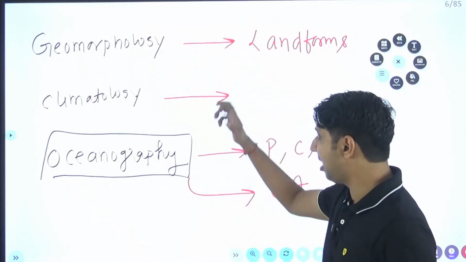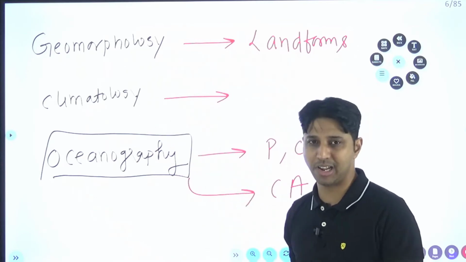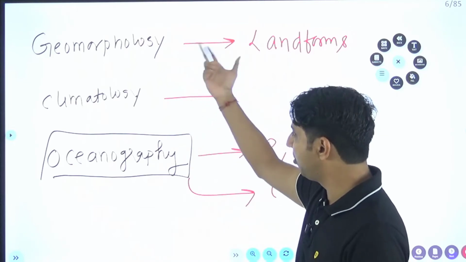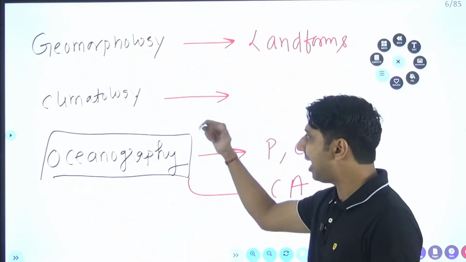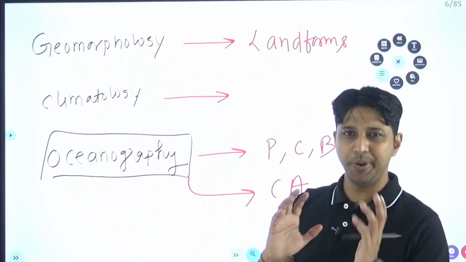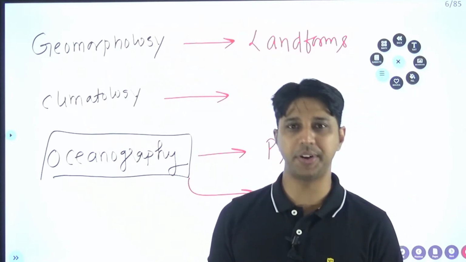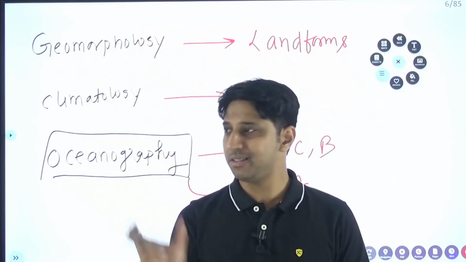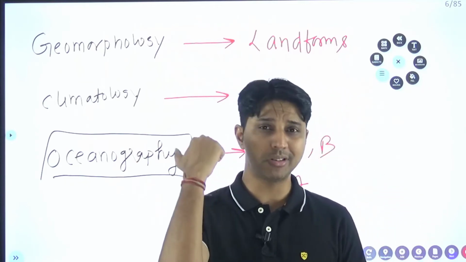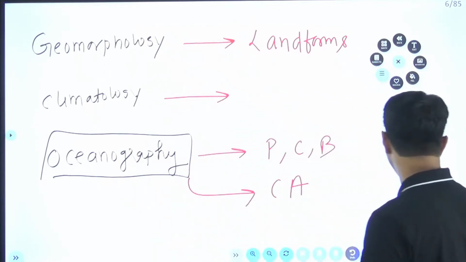So I am going to start with geomorphology first, then climatology, and in the last I will teach you oceanography. But UPSC did not mention geomorphology, climatology, or oceanography as separate topics. UPSC mentioned one line, that is the salient feature of world physical geography. So my dear friend, remember this salient feature of world physical geography is nothing but 50% of your UPSC syllabus.